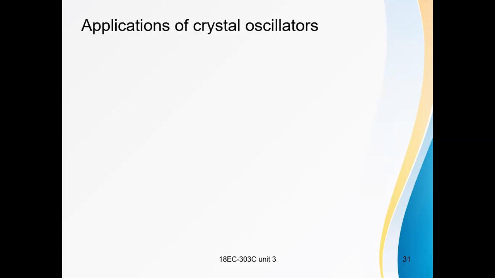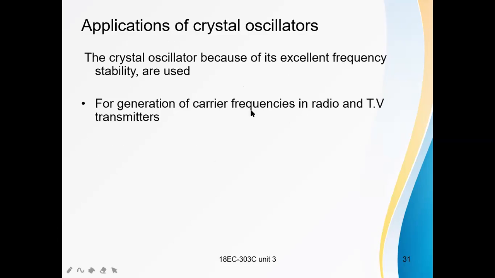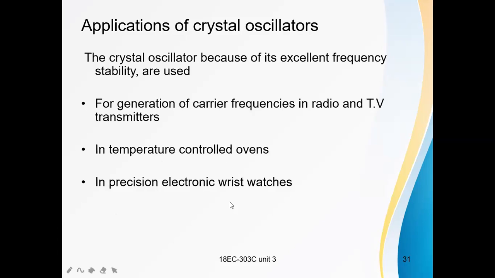And next are the applications of crystal oscillators. Where can we use the crystal oscillator? Because of its excellent, high frequency stability, these are used in radio and TV transmitters to generate the carrier frequencies, and also in temperature control ovens, in precision electronic wristwatches, and in digital clocks to generate the clock.